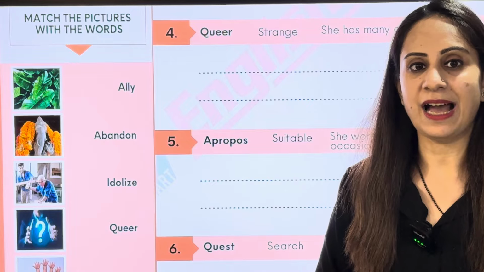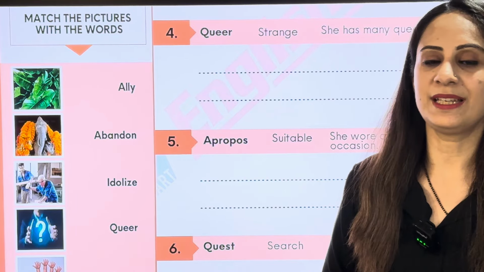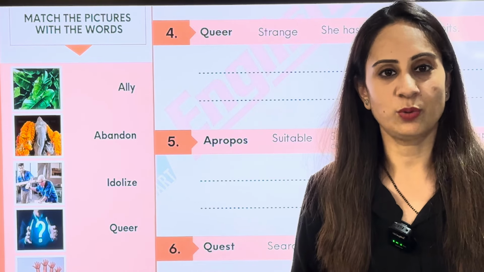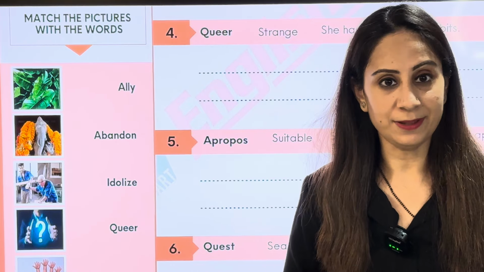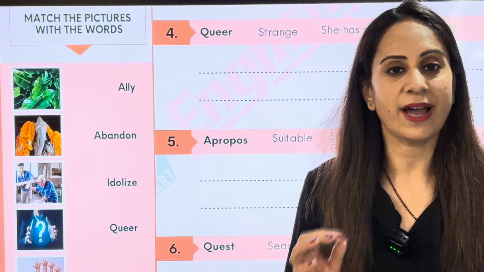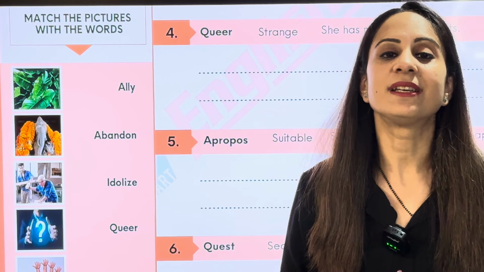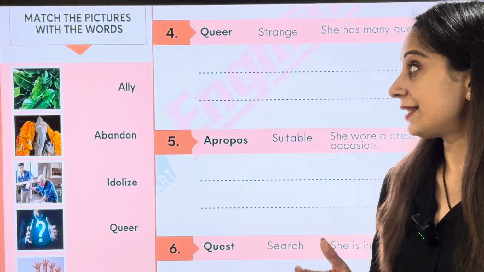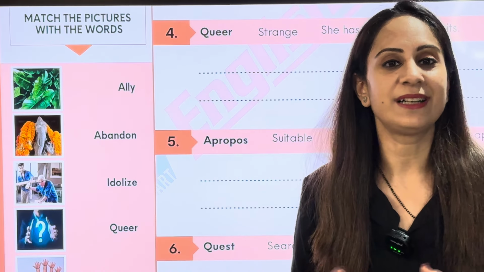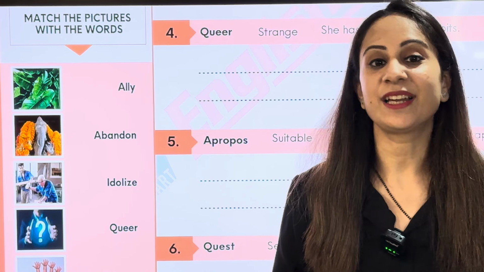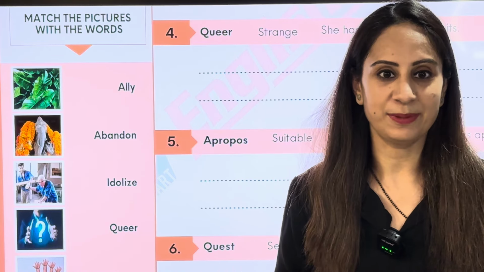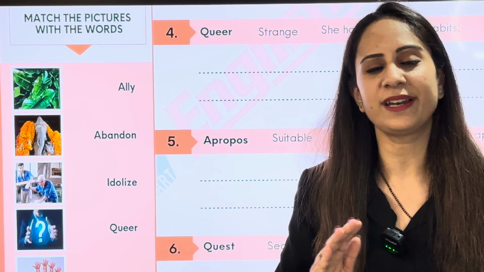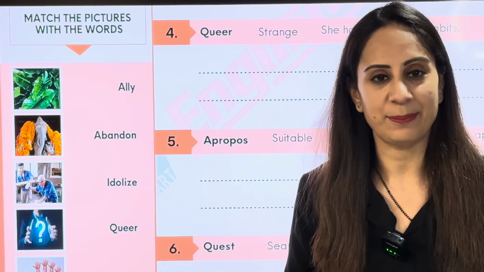The fourth one that we have here is queer. So what is the meaning of the word queer? Queer means strange. Something which is strange is called queer. For example, people can have queer habits. Also, please make sure you know the right pronunciation of it, and we call it queer. How do we say that? We call it queer. Let's see the sentence. She has many queer habits. Think of one of your friends that you can say has a queer habit. I'm sure you will be able to associate and learn this word if you think of one friend in your mind who has those queer habits.